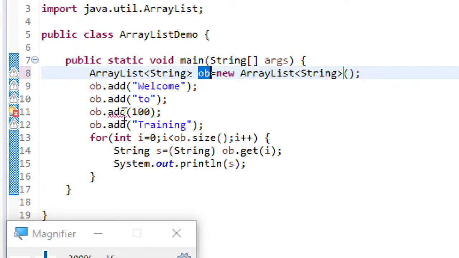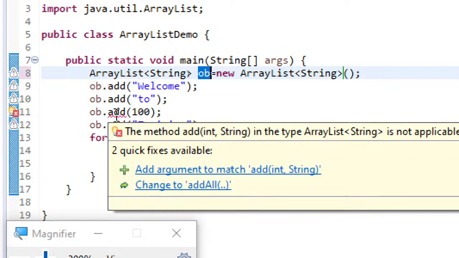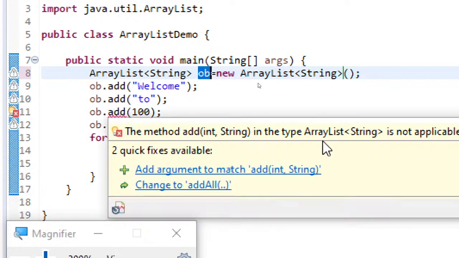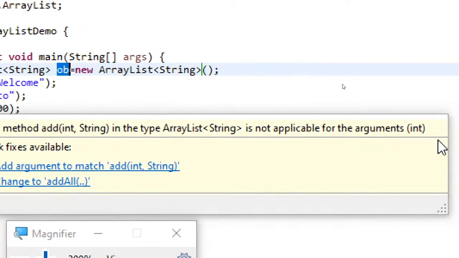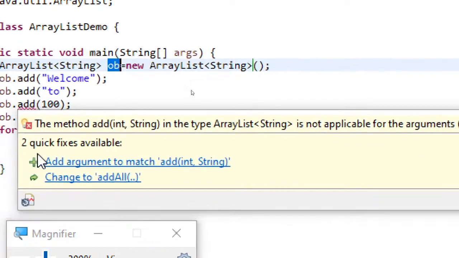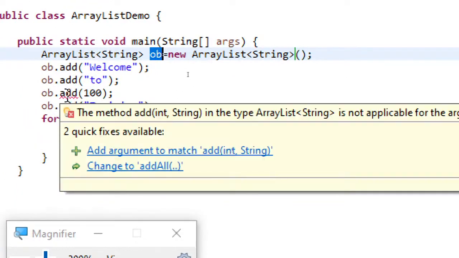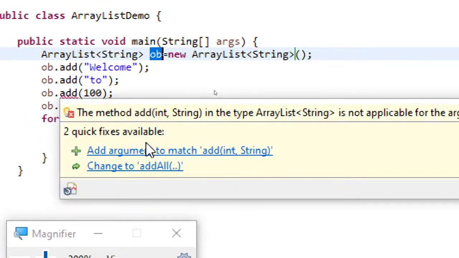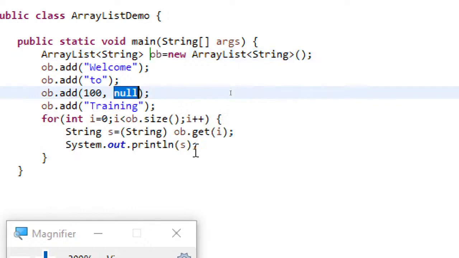Now you can see it is showing me a compile time error, and when I move my mouse cursor over there, you can see what it is saying. The method add of int, String in the type ArrayList String is not applicable for the arguments int, and it is giving me quick fixes. What is the quick fix? You can see here, add argument to match. This one it is saying. Both you can do. If you do this, this is how it will be done, but still it will be raising a compile time error. Now you can see it's resolved.